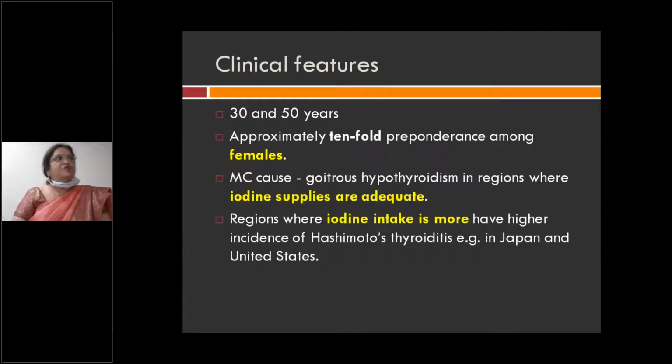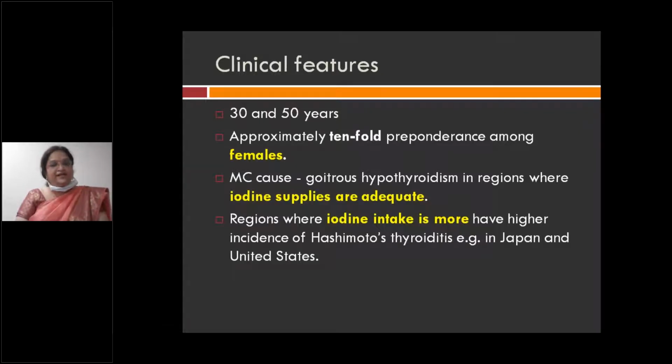Now clinical features. Most commonly it is seen in middle-aged females, that is 30 to 50 years of age. The major cause is goitrous hypothyroidism in regions where iodine supplies are adequate.